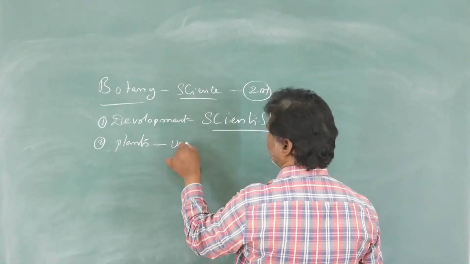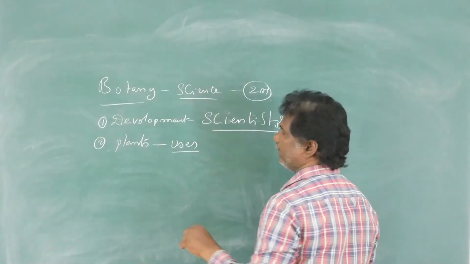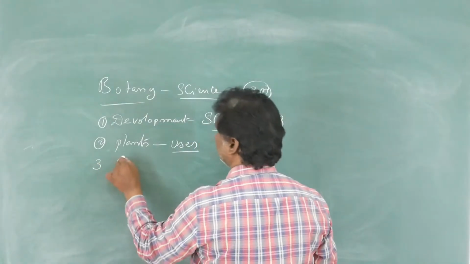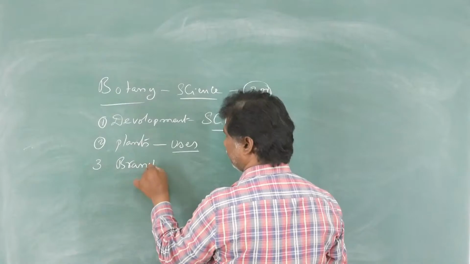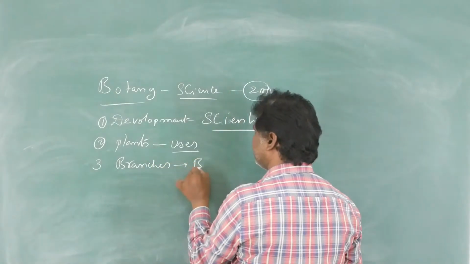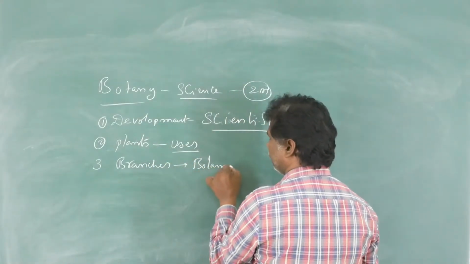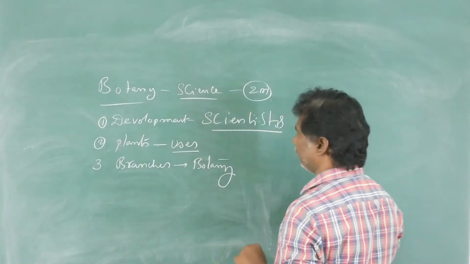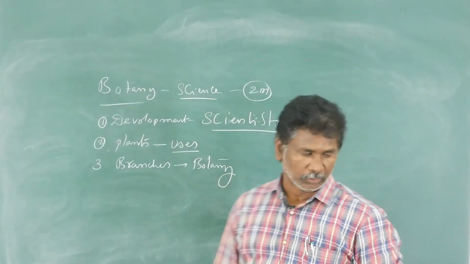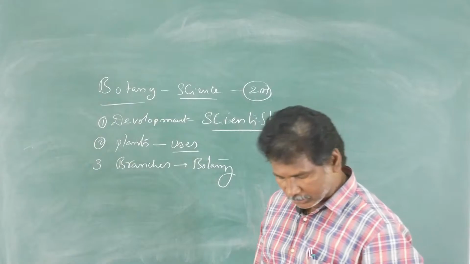Next, plants and their uses. And the third one is the branches of botany. A lot of branches are present within botany. We can go through them one by one. So the first one is the development: how botany is derived.